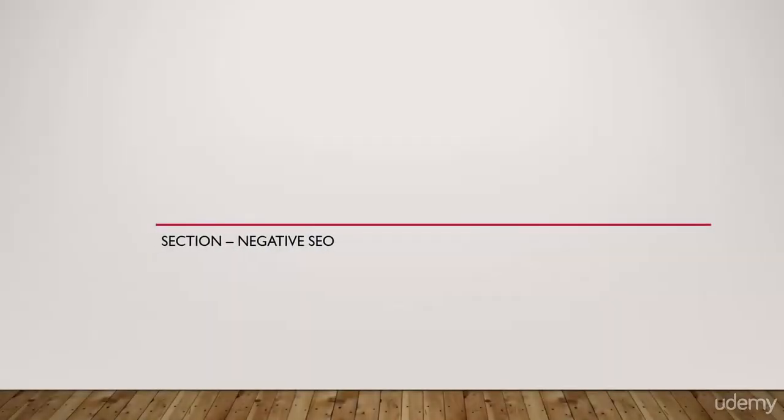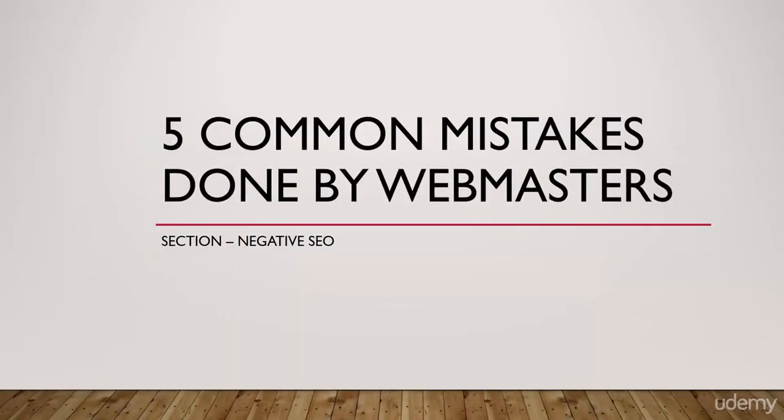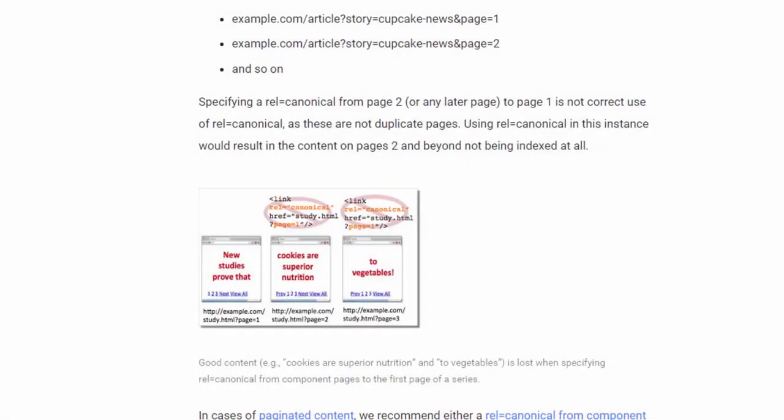In this lecture, we are going to learn 5 common mistakes that are made by webmasters, as mentioned in the Google Webmaster Center blog. The first mistake is assigning a canonical tag to the subpages of each post.